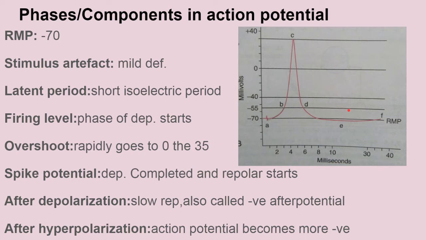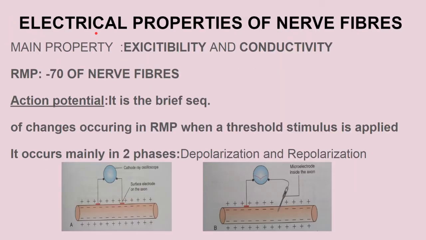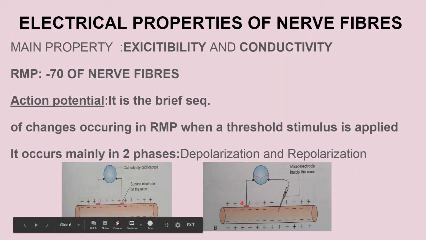Now let's talk about the ionic basis of the action potential. All this occurs because of the sodium and potassium channels and the leakage of those ions. First of all, polarization means the RMP state. As you can see, the nerve cell has mainly positive charge in the ECF, the extracellular fluid, and negative in the ICF. This is the polarization phase.